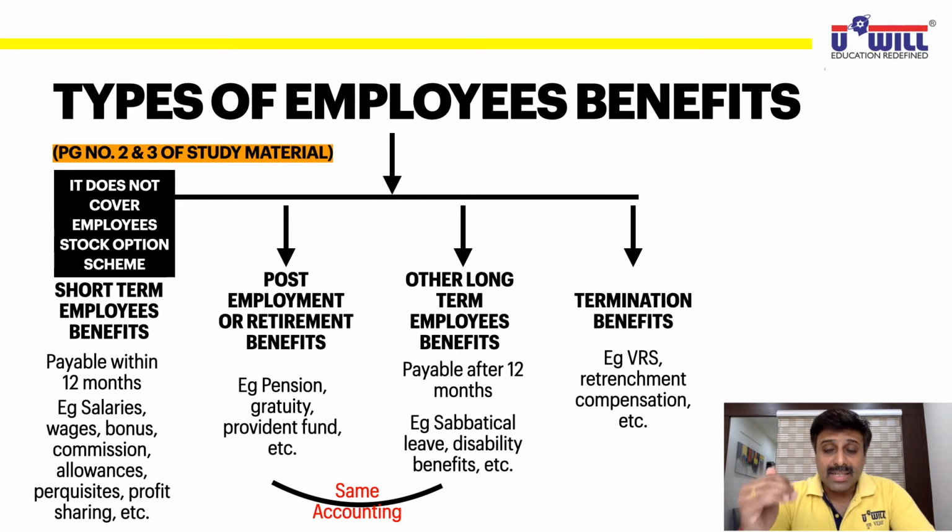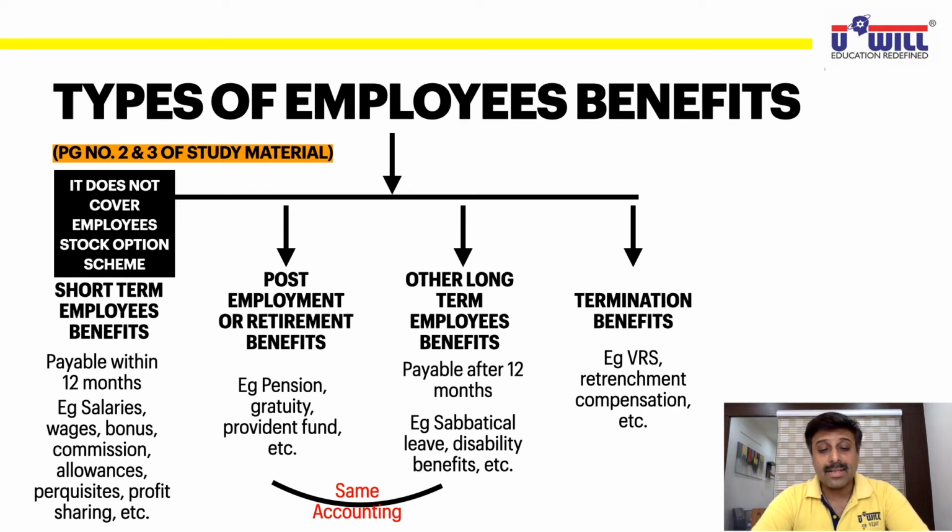So now when we study the accounting part, we have to study only for 3 categories. Accounting is to be studied only for 3 categories: how to do the accounting in the books of accounts for short-term employee benefits, how to do the accounting for post-employment or retirement and long-term benefits as one category, and how to do the accounting for termination benefits. So only 3 categories we are going to study when we do the accounting, because for the second and third type of employee benefit, accounting remains the same.